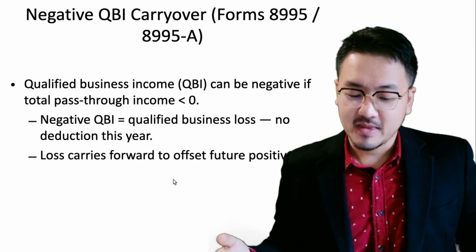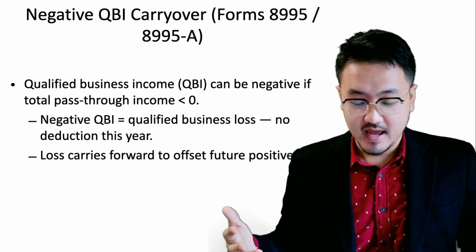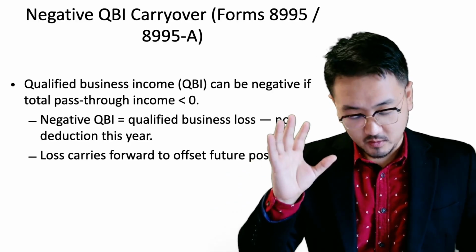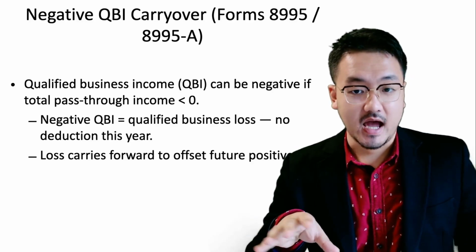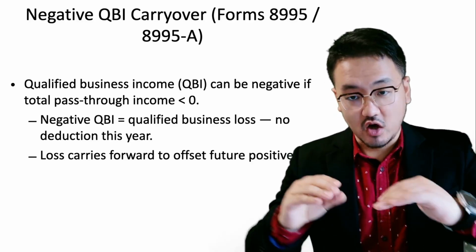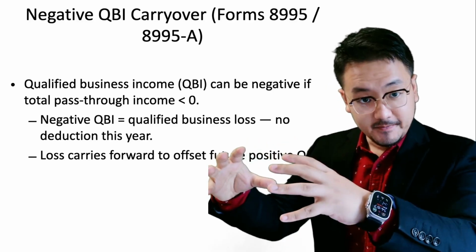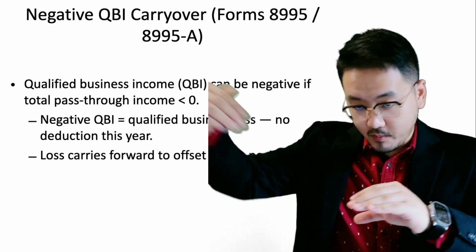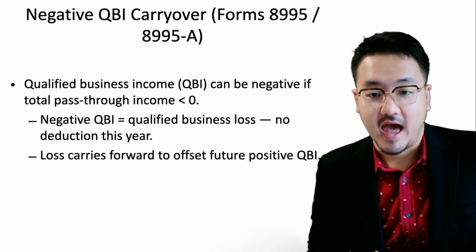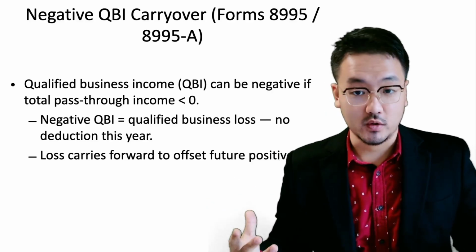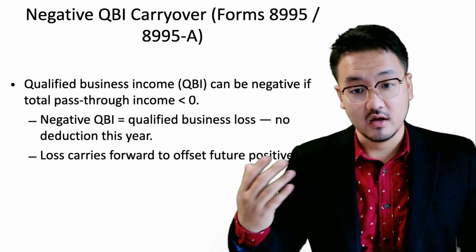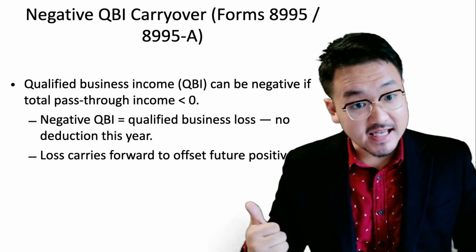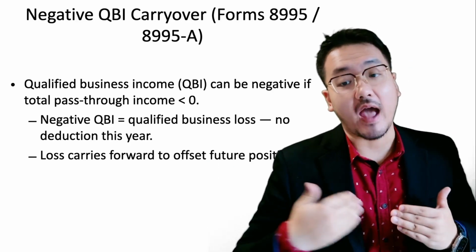Pass-through income is tied to a type of business structure. If you're doing business in the U.S., under current U.S. tax law we have different entities. If you invest in one of these entities, it is a pass-through entity. For example, a sole proprietorship, in the Schedule C, is a pass-through entity.